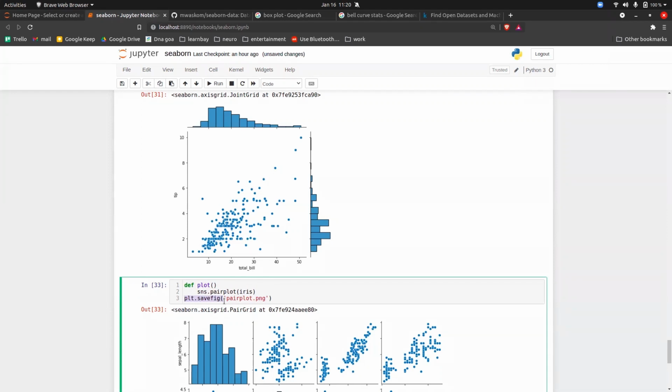Okay, so suppose you are plotting 10 plots. So do one function for one plot, for example. So call that function and then save in that function, so that only that plot will be saved. So you have to do functional plotting there in that area. Clear, Bhargav? Okay. Thank you.